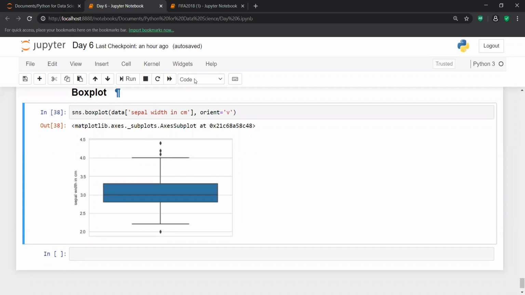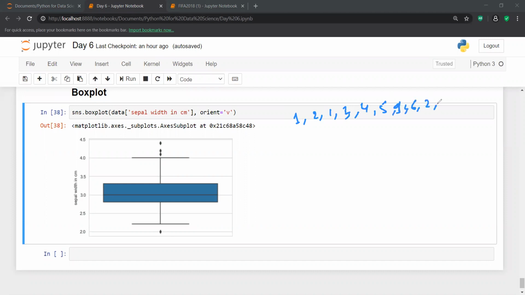So suppose this is your data set, containing maybe 10 values, and all the values are in this form: 1, 2, 1, 3, then 4, then 5, then 9, then 6, then 2, then 3. And maybe you have 16 values like this. Then at last just 3 values like this. These 3 values are nothing but outliers.